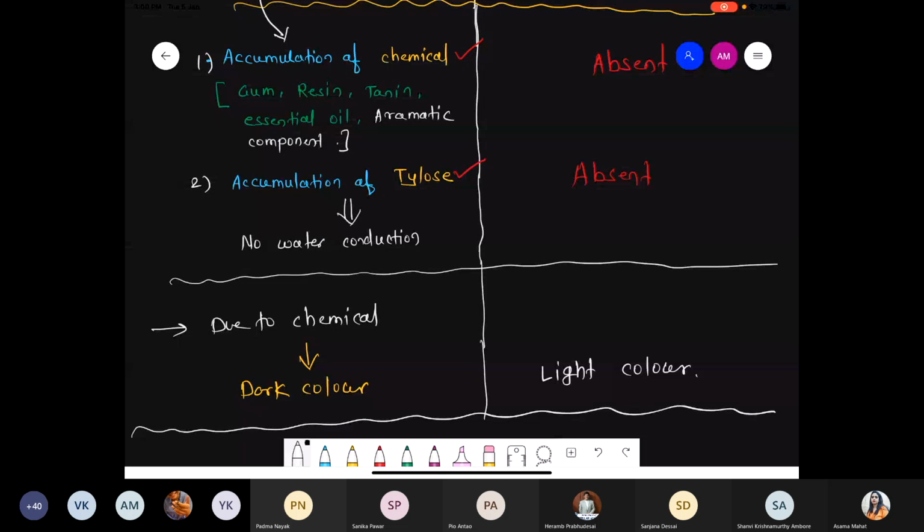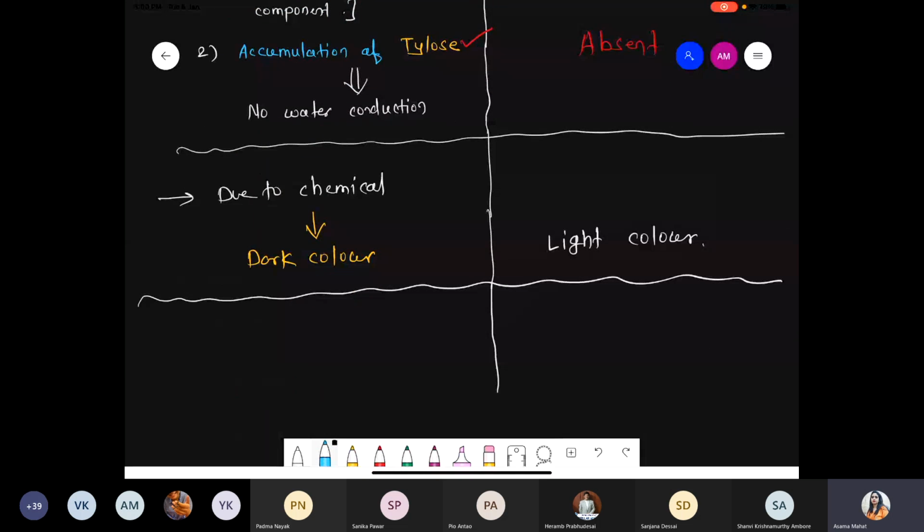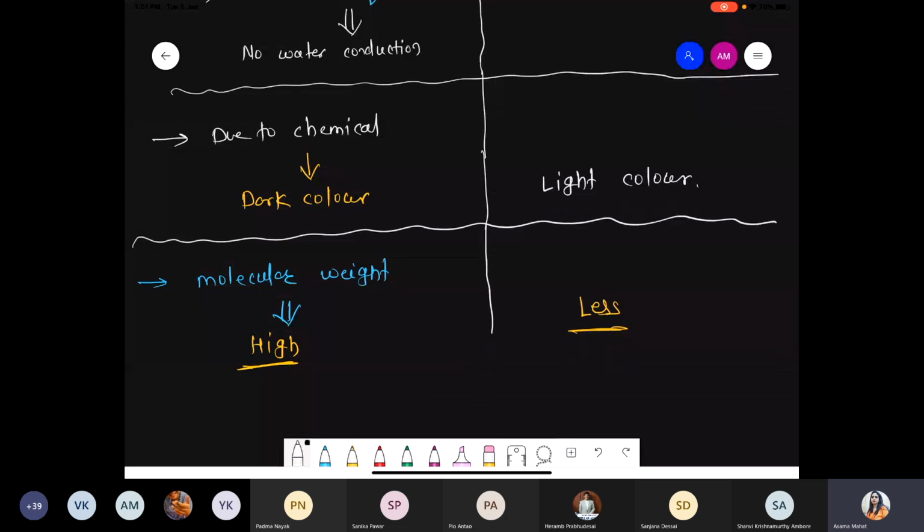Okay? Next point, obviously, here we are talking about the different chemicals that get accumulated. So when we are talking about the total molecular weight, obviously due to accumulation of different chemicals, the molecular weight of hardwood is quite high. And the molecular weight of sapwood is quite less because there is no chemical deposition. On that basis, definitely sapwood has low or less molecular weight.